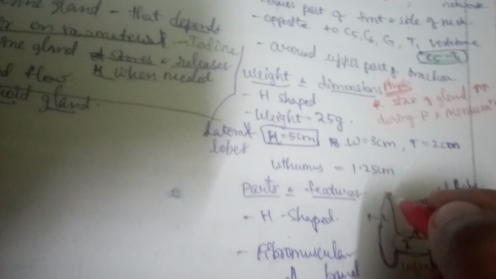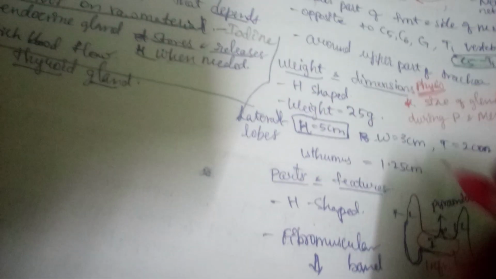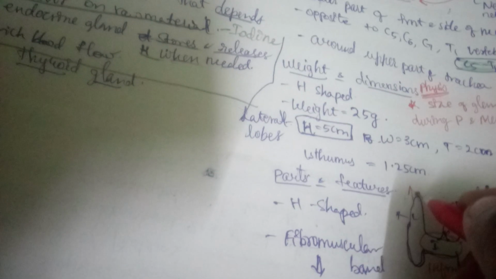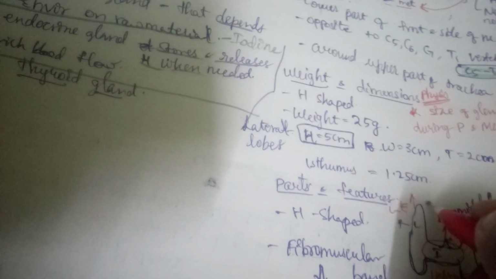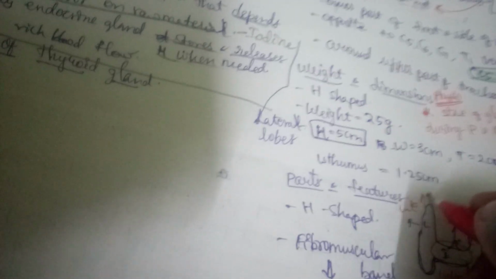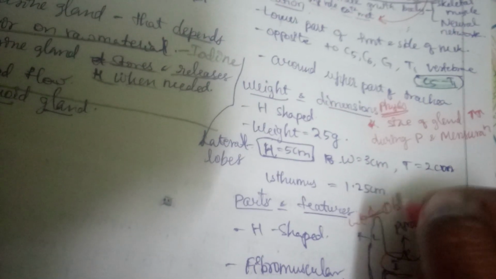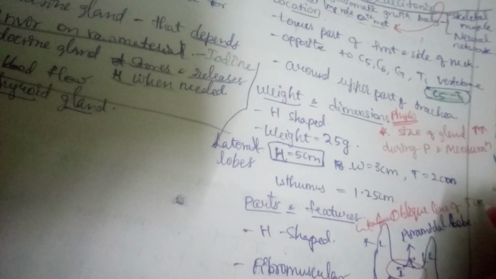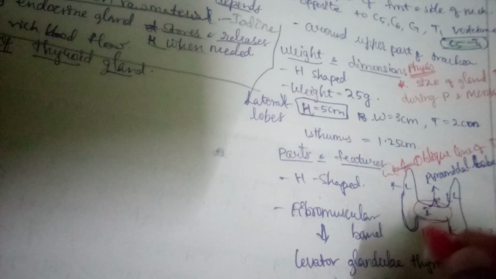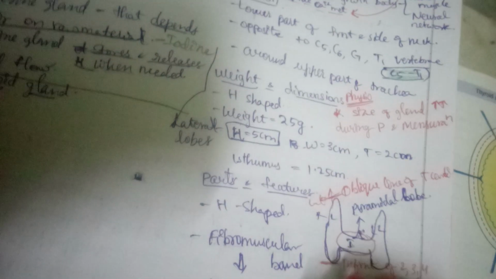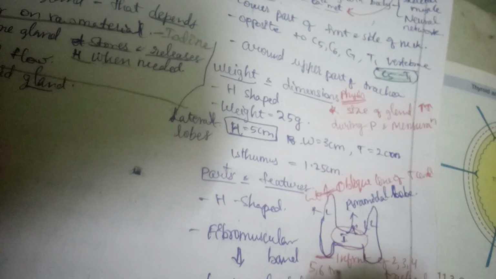And the two lateral lobes extend upward and a bit laterally. Here they extend up to the oblique line of thyroid cartilage. Okay. And below they extend up to the fifth or sixth tracheal ring. Okay.